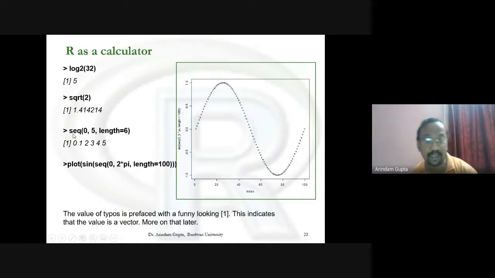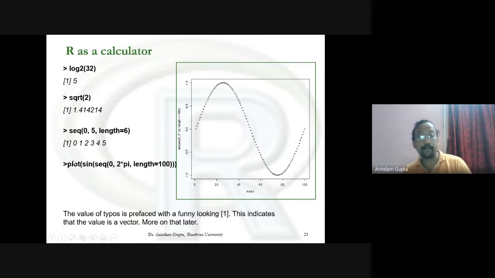That means the first argument is the value from where the sequence will start. The second argument is the end point of the sequence. The third argument is the length of this sequence.